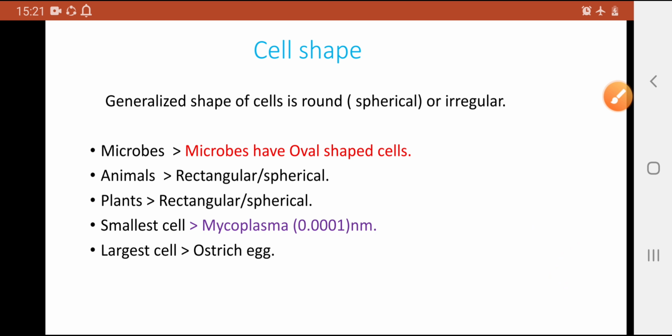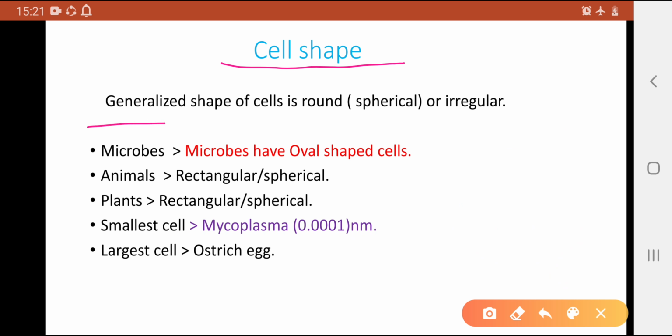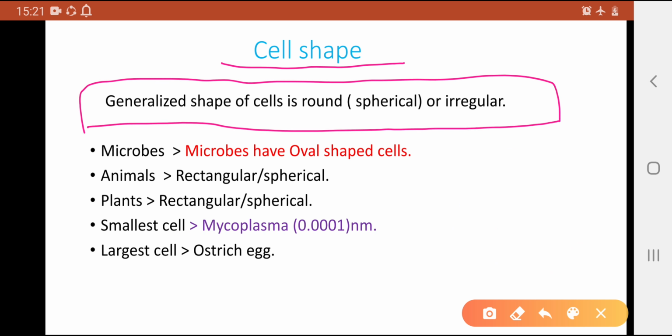Now we can come to the cell shape. The generalized shape of cells is round, spherical or irregular. Round, we can say also spherical, and irregular. Another thing is that microbes have oval shaped cells. Animals have rectangular and spherical cells, and plants have cuboidal, spherical and rectangular cells.